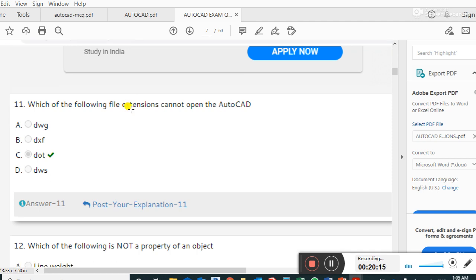Guys, next question, which of the following file extensions cannot open in AutoCAD? DWG opens in AutoCAD, DXF opens in AutoCAD, DWS opens, but DOT does not. The right answer is DOT.